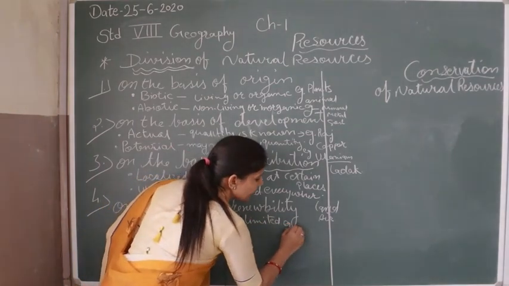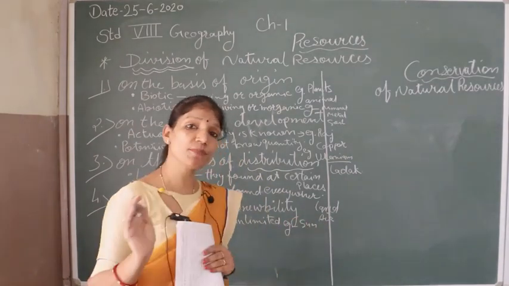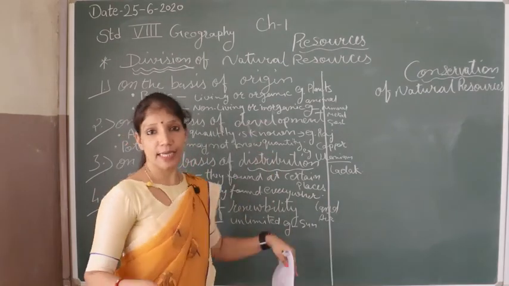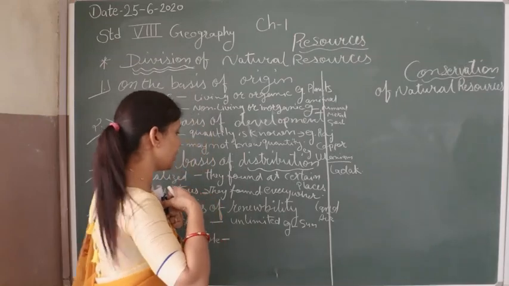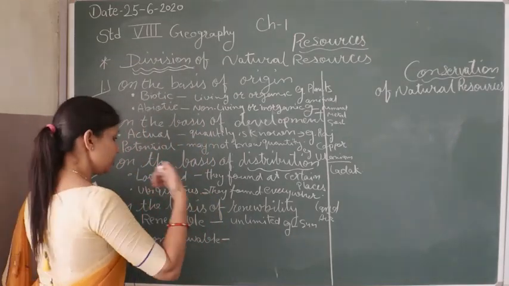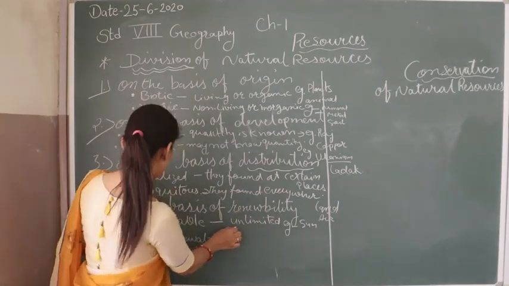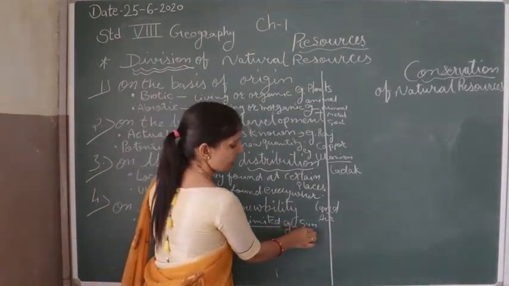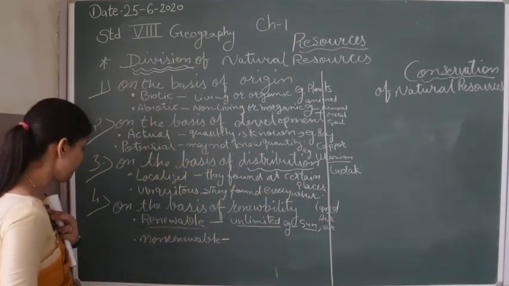Okay, for example we can take the sun, because we are getting solar energy from the sun, and wind energy from the wind, and they are unlimited. They can be renewed again and again, every day. They are not limited. So we can say that renewable means unlimited. Sun and air are examples of renewable resources.